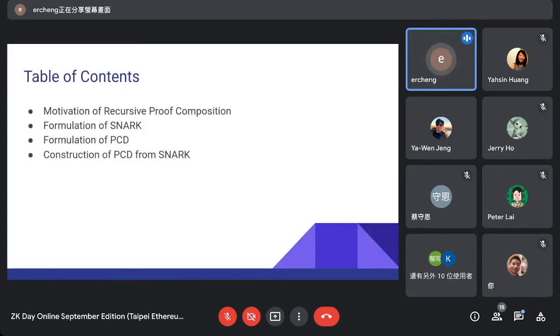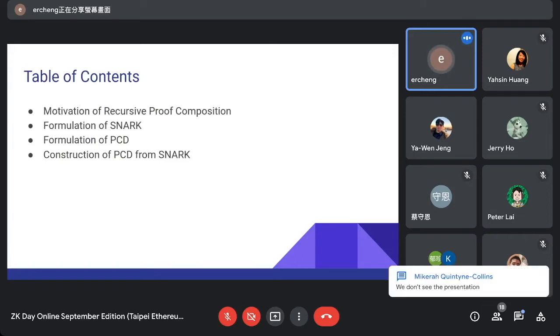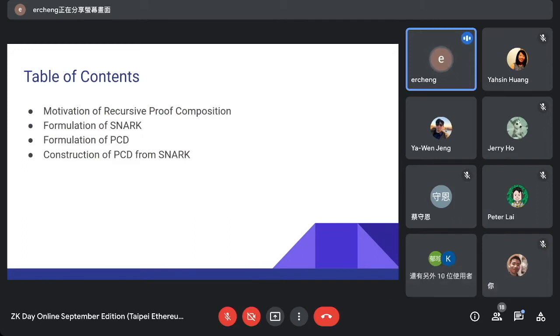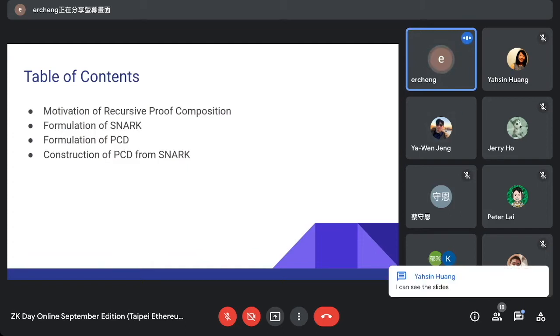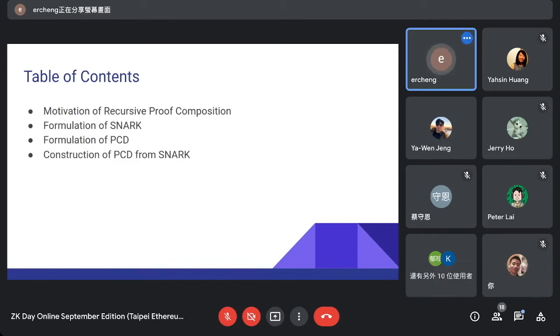And this is my agenda. I will first talk about the motivation of why we consider recursive proof composition. After that, I will formulate a version of proof system called SNARKs. And after that, I will formulate a data structure called proof carrying data, PCD. And this PCD has some useful properties we would like to have. And next, I would give a high-level idea of how to construct PCDs with SNARKs and the technique of recursive proof composition.